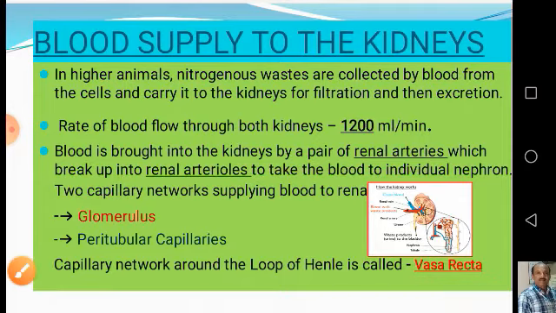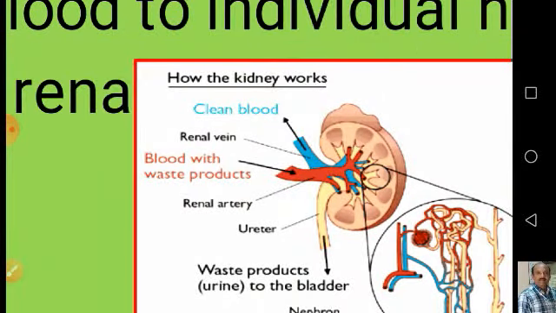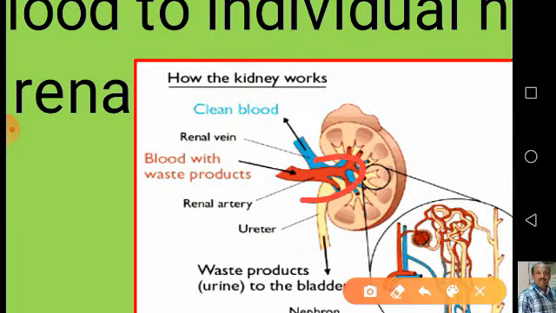We can look into the renal arteries here. The red colored blood vessels you can see here carry the blood with waste products, that is nitrogenous waste. These renal arteries supply the blood along with the nitrogenous waste into the kidney, and these wastes are filtered by the functional units of the kidney, which are called nephrons or uriniferous tubules.